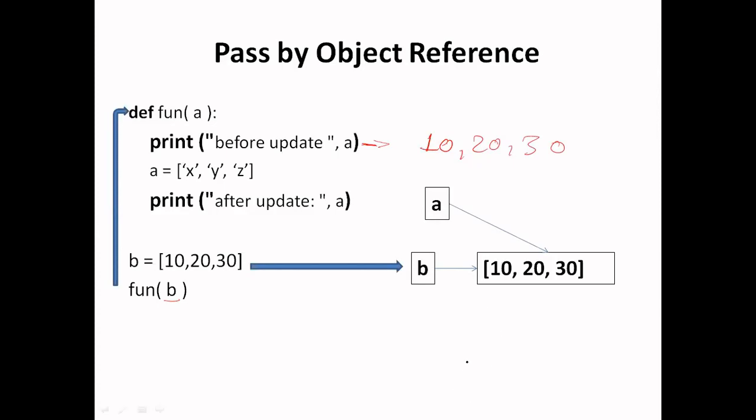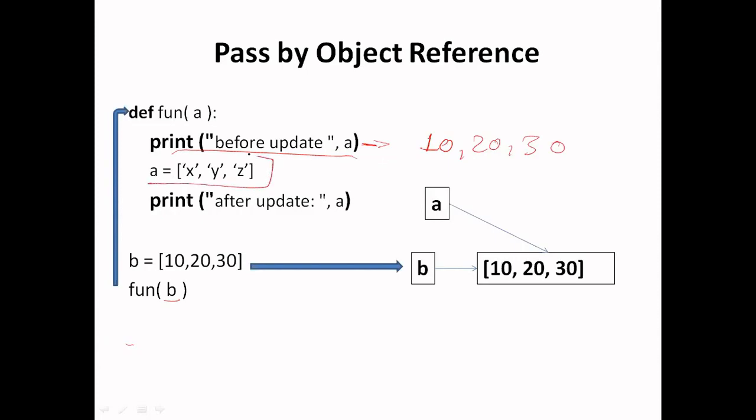So basically a and b refer to the same object which was defined earlier. So the output of this first line will be 10, 20 and 30.